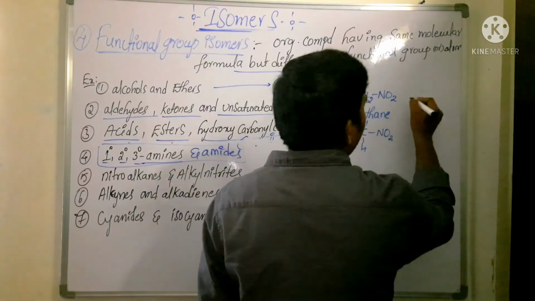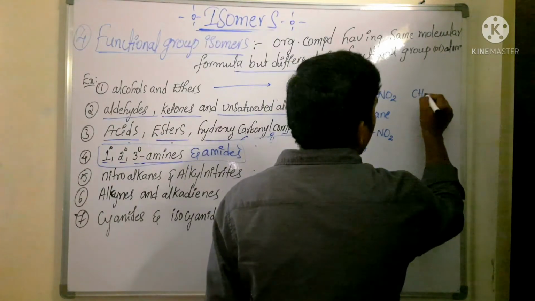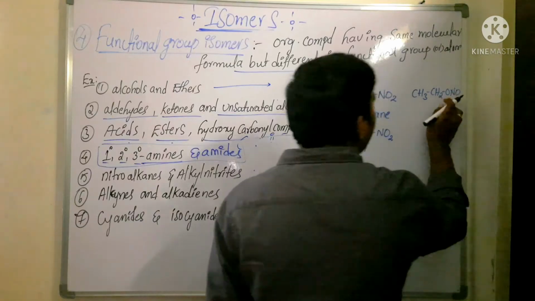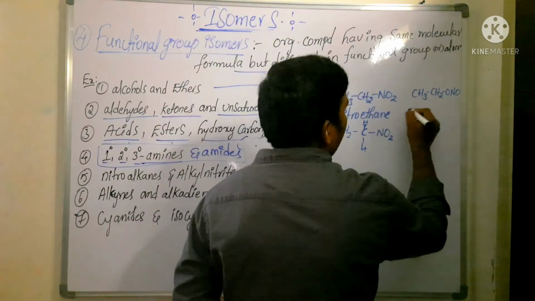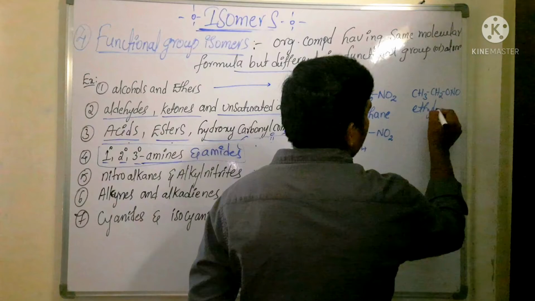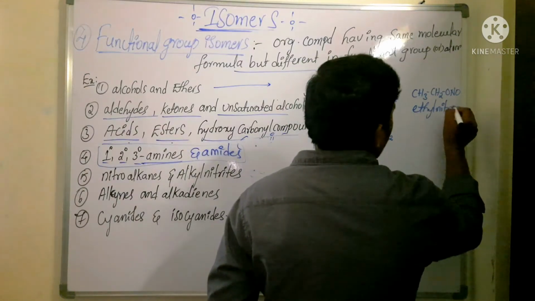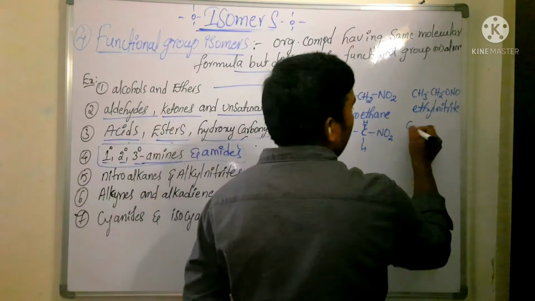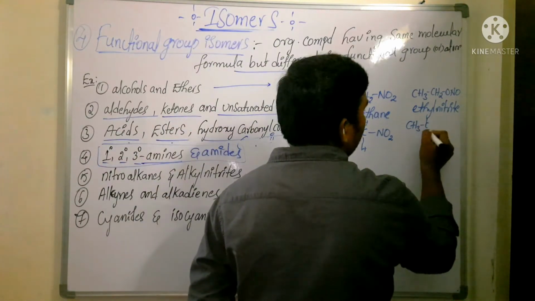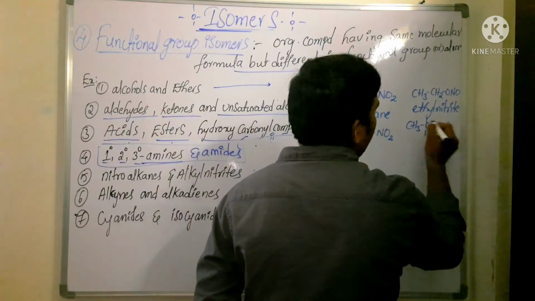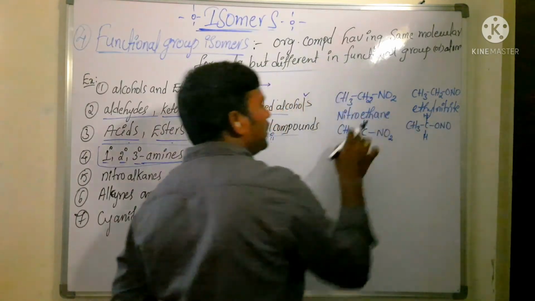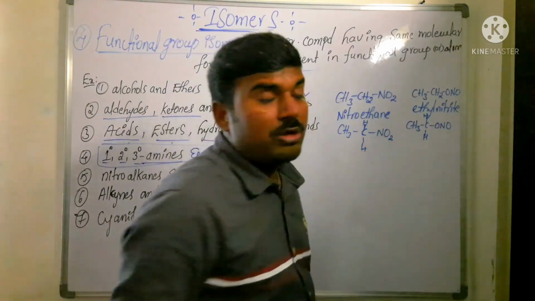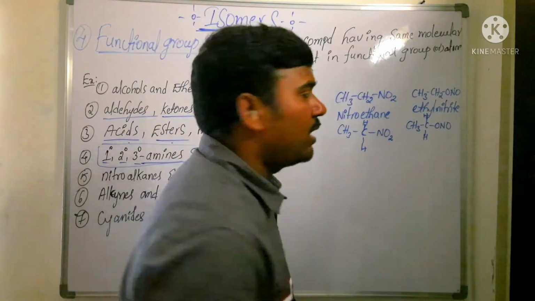But whereas if you are taking ethyl nitrite, CH3CH2ONO, here oxygen is the bonded atom. Then it is called ethyl nitrite. Now ethyl nitrite and nitroethane have the same molecular formula. You take the structural form here. So here oxygen is the bonded atom. Here nitrogen is the bonded atom. Then it is called nitroalkane. If oxygen is the bonded atom, then we have to say alkyl nitrite.